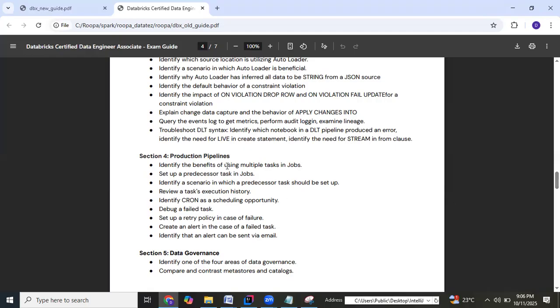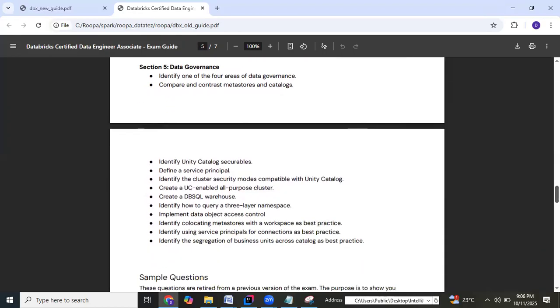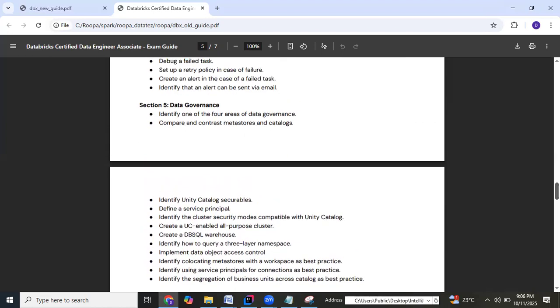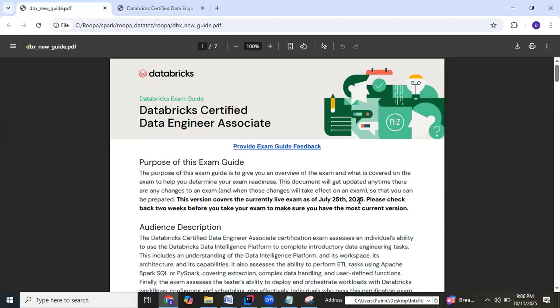The fourth one is the production pipelines. This is where the concentration is on automating the workflows. Next, the last one is data governance, that is the Unity Catalog part. So we still have it, but on top of what was there earlier, new topics are introduced. Let us take a look. So this is the new guide, effective from July 25th.